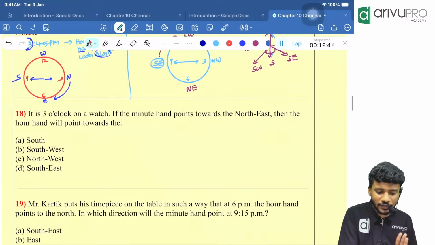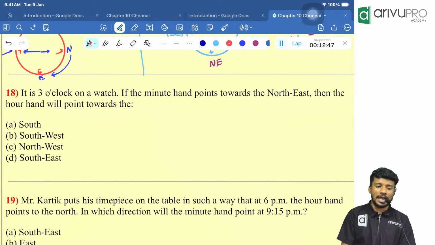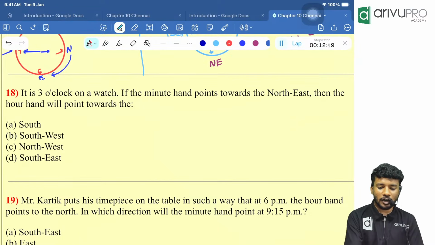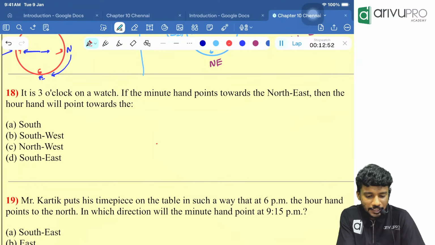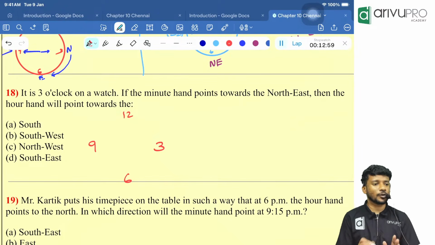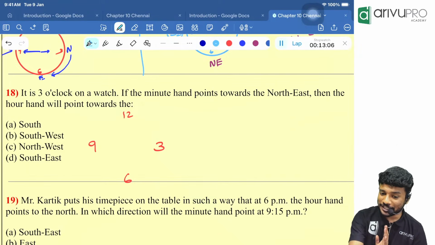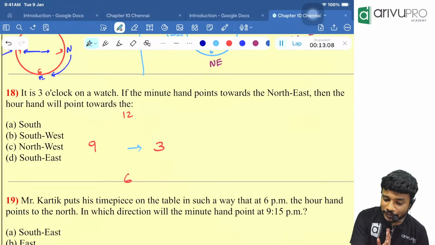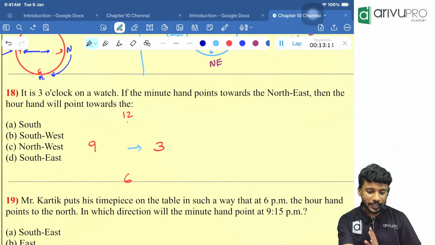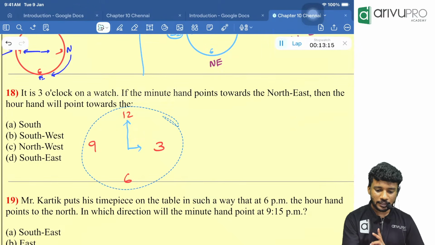If you are drawing a graph, 5 minutes is gone. Look here. Tell me the answer, people. At 3 o'clock. 3 o'clock means what, people? 3 is over here, 9 is over here, 12 is over here, 6 is over here. I don't want to draw the circle, because inside the exam hall we will just be putting the numbers, not the circle. Then 3 o'clock means what? Our hour hand is looking towards 3 and the minute hand is looking towards 12. Correct?